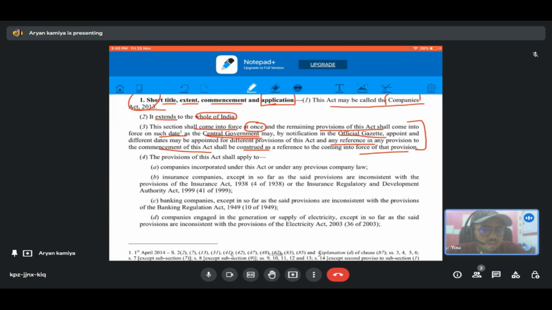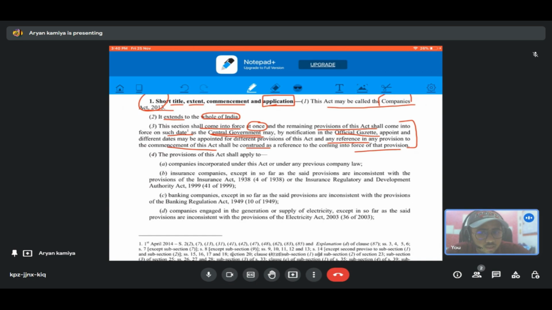So basically, if in any provision it is written that this provision shall come into force at the commencement of this act, in this case the commencement of this act refers to the commencement of that specific provision, when the Central Government notified.